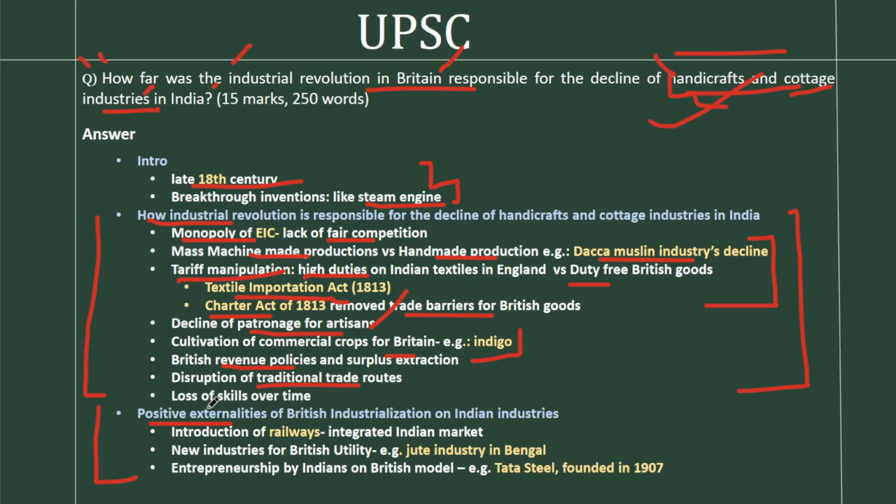The last point is the loss of skills over time. This is something that happens over generations. India had a caste system where occupational classification of labor was there, and a positive externality of this regressive system was the specialization also. But this system was disrupted both because of the social policies as well as all the other reasons. So decline of skills takes place over 2-3 generations, and that has also contributed to the decline.